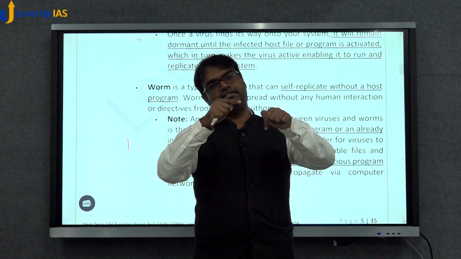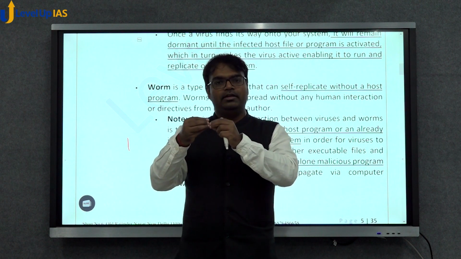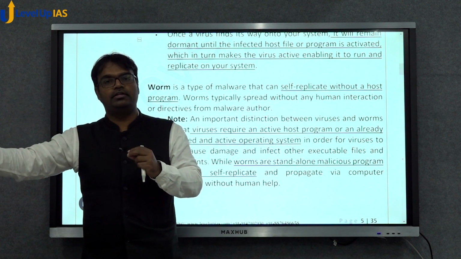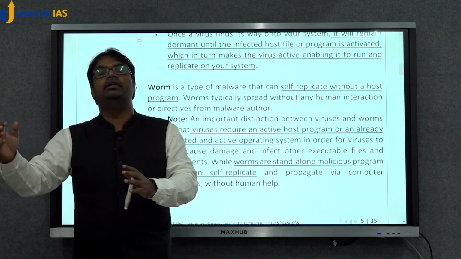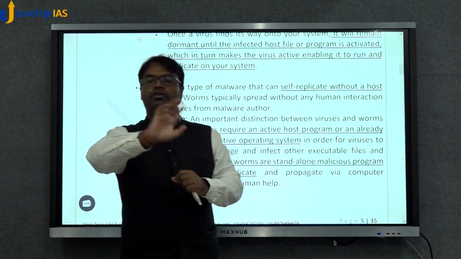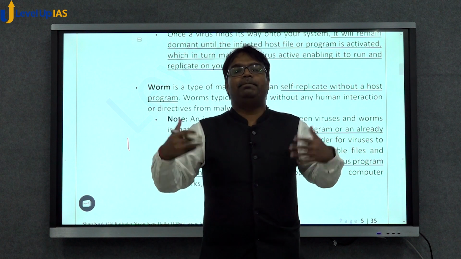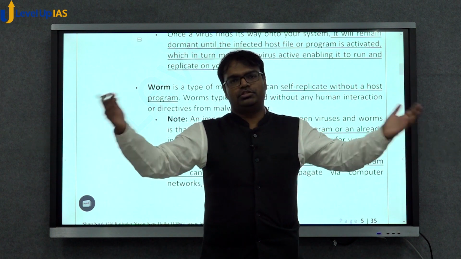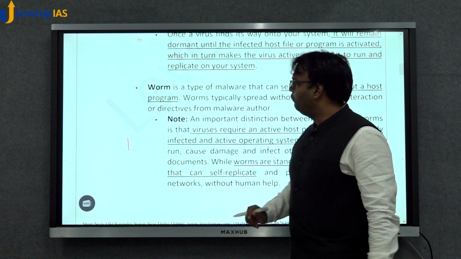Whereas a virus will get attached to a file. Then when that file is taken to another computer, and when that file is executed, when that file is opened, that virus will become active and will infect other computers. A worm will not need this. A worm can on its own replicate and spread into various computers, various networks, various devices, and then do what a malicious software does.